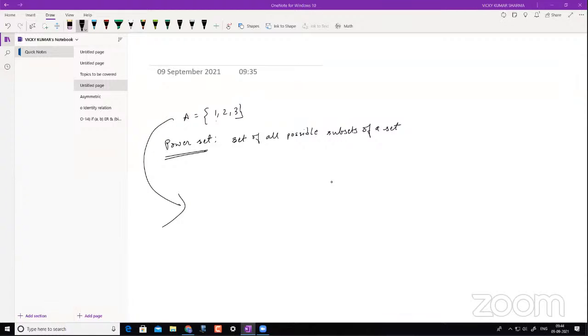Riyan Ahmed, are you here? Yes, sir. Good morning, sir. Very good morning. Can you tell me what the power set of A is? The formula of the power set is 2 to the power n, and there are 3 elements in the set A, so there will be 8 subsets. Number 1 is the empty set. Second is {1}. Next is {2}. Next is {3}, and another one is {1, 2}, then {2, 3}, then {1, 3}, and the last is {1, 2, 3}, which is a total of 8 subsets.